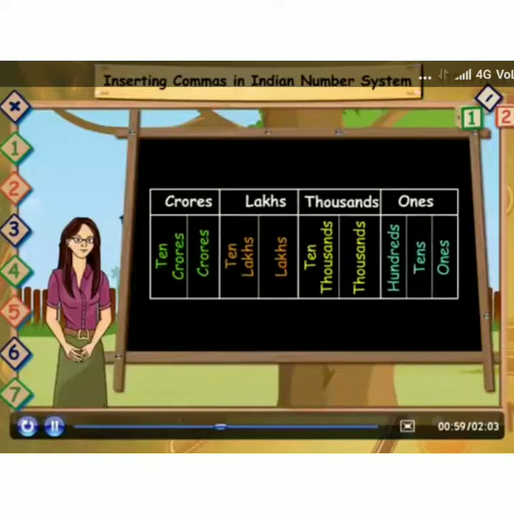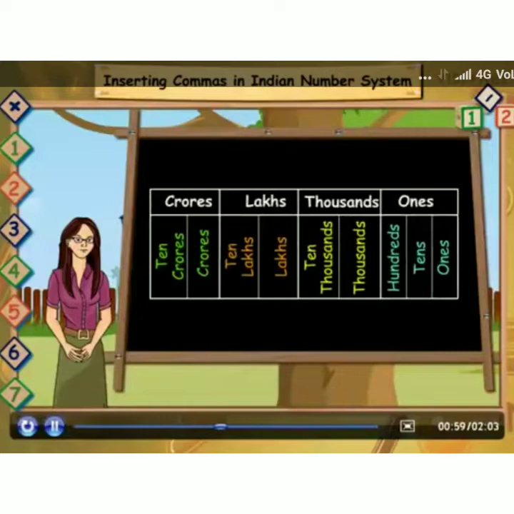Next, I am going to tell you about the Indian number system. In the Indian number system, I have 4 periods: ones, thousands, lakhs, crores. These periods will be separated with the help of commas. Again, the ones period I am going to subdivide into 3 groups: ones, tens and hundreds. Thousands will be subdivided into 2 groups: thousands, 10,000. Lakhs subdivided into 2 groups again: lakhs, 10 lakhs.